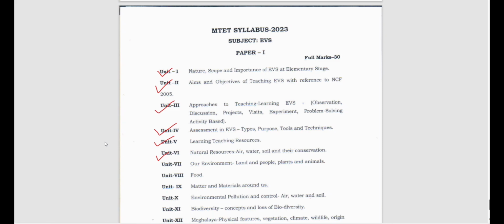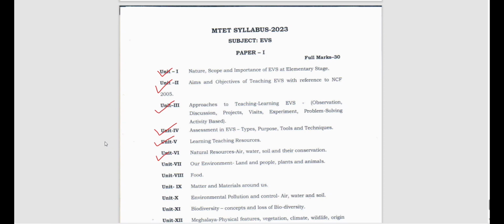Water pollution is caused by oil spillage or testing different types of missiles and all, right? Then soil pollution by using different types of chemical fertilizers and dumping waste materials under the soil. So these are the causes of different types of pollution.